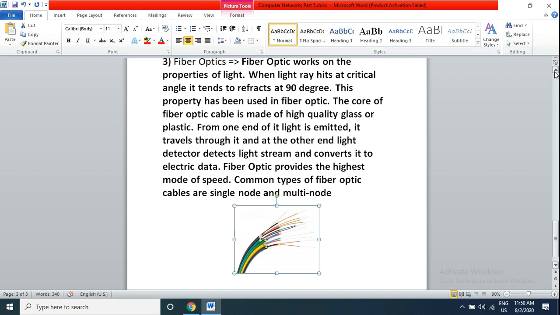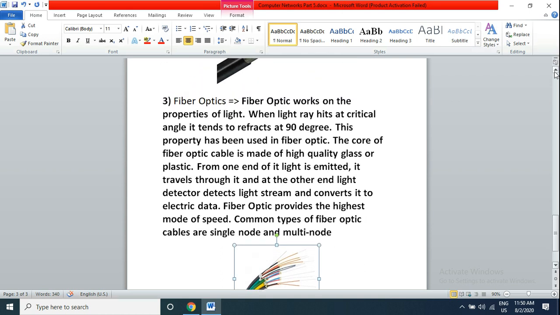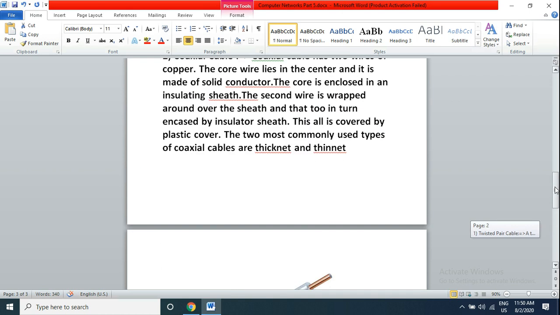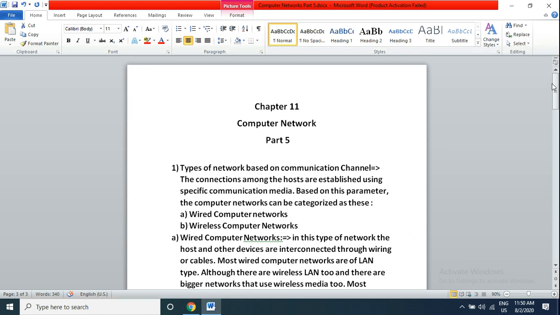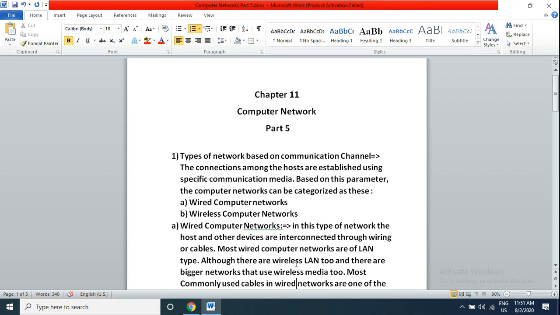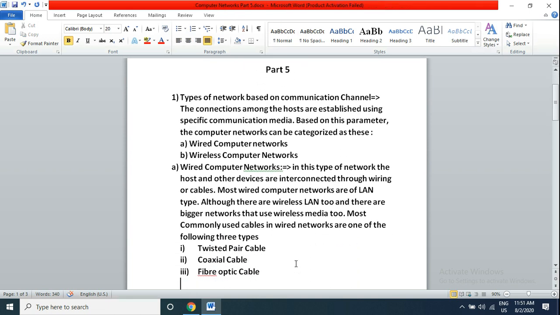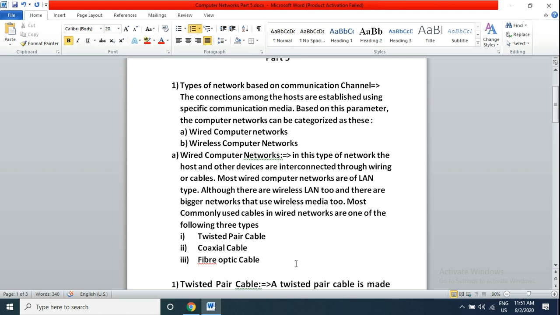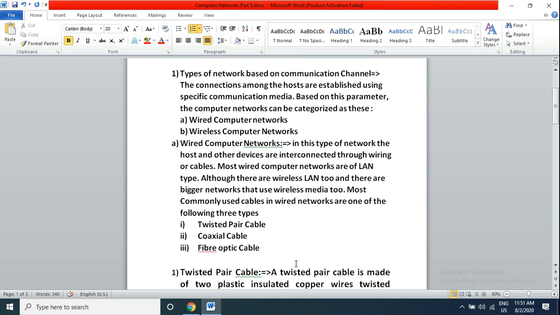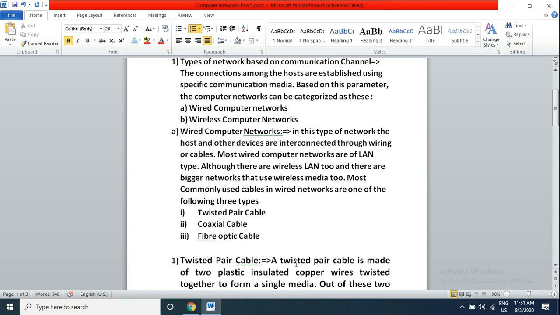So today we learned about the third type of network, based on communication channel. There are two types of communication channel networks: first is wired computer networks and second is wireless computer networks. Today we learned about wired computer networks, which have three types of cable: twisted pair cable, coaxial cable and fiber optic cable.